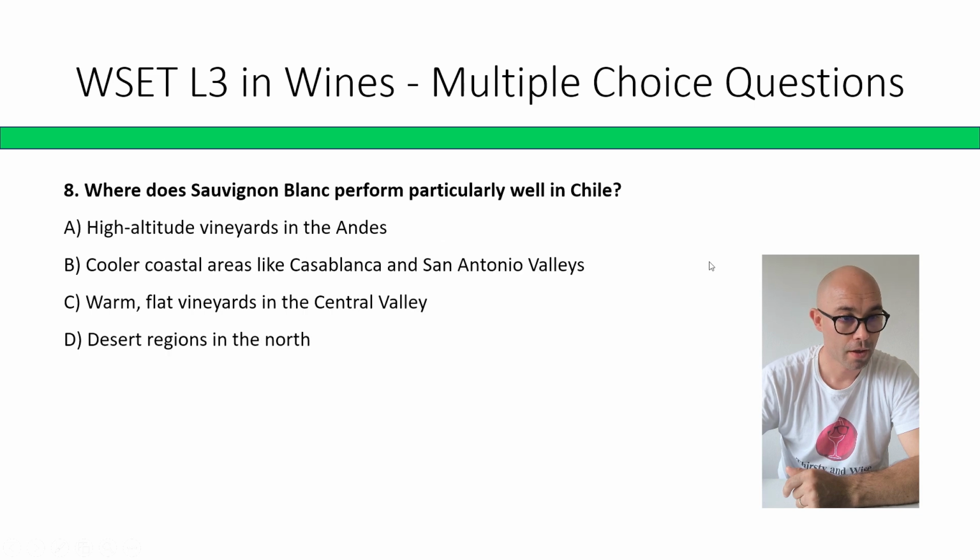Where does Sauvignon Blanc perform particularly well in Chile? High altitude vineyards in the Andes, cooler coastal areas like Casablanca and San Antonio Valley, warm flat vineyards in the Central Valley, desert regions in the north. The correct answer is B, cooler coastal areas like Casablanca and San Antonio Valley.